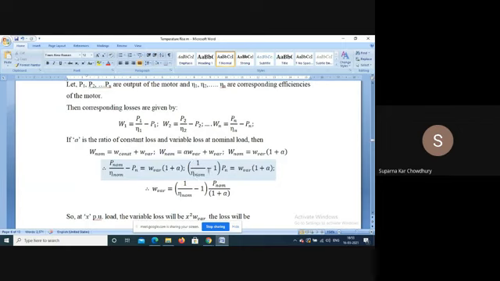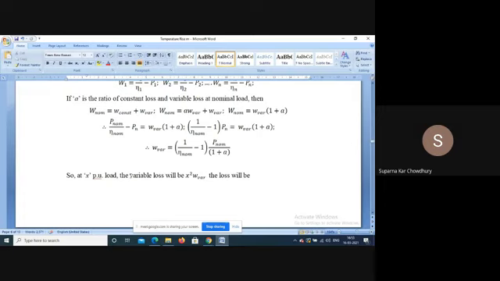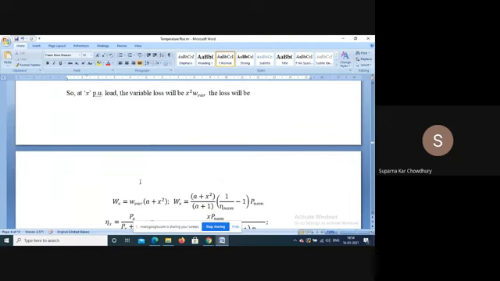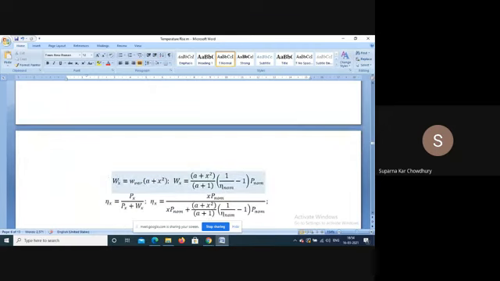So (1/η nominal − 1) × P nominal will be the nominal loss. P nominal is equal to W variable (1 − A). So the W variable loss under nominal load condition is (1/η nominal − 1) × P nominal / (1 + A). Now X is the per unit load, at which the variable loss will become X² W variable. So at some per unit load X, the total loss Wx will be the variable loss plus the constant loss. The constant loss will be W variable A, and the variable loss will be X² W variable.